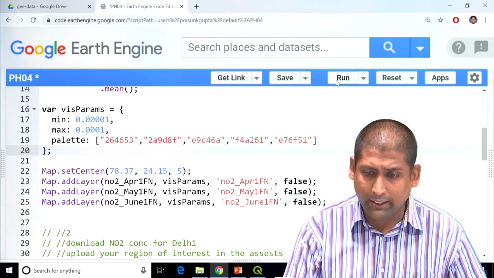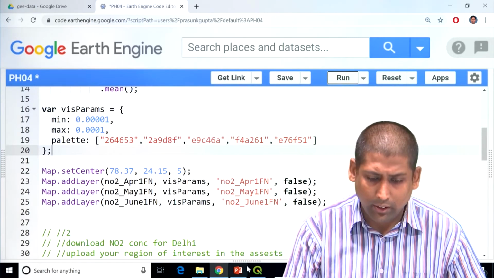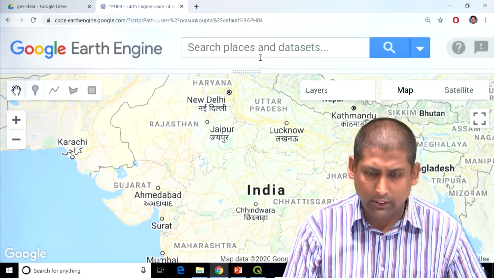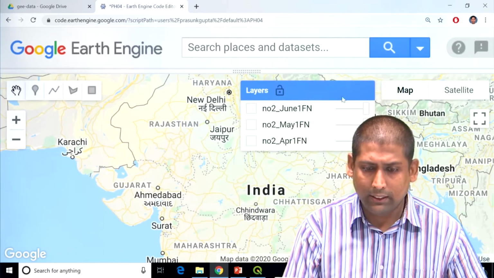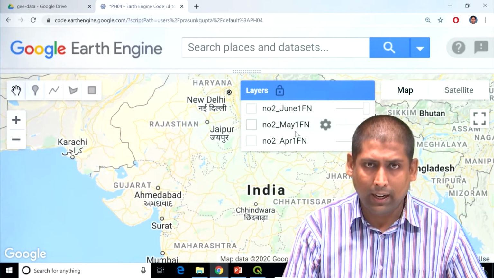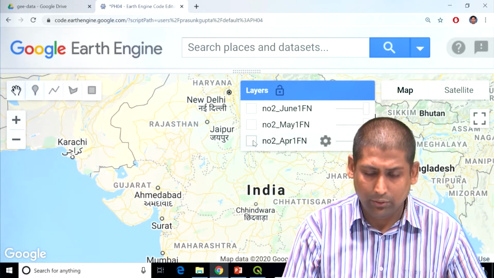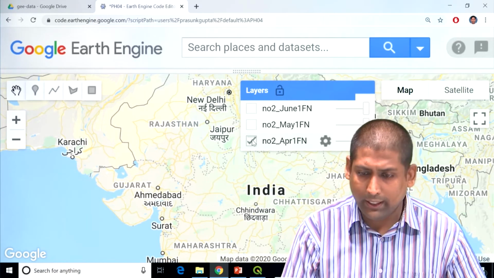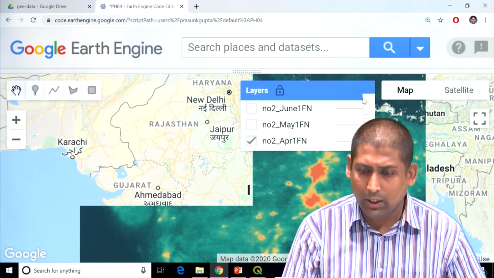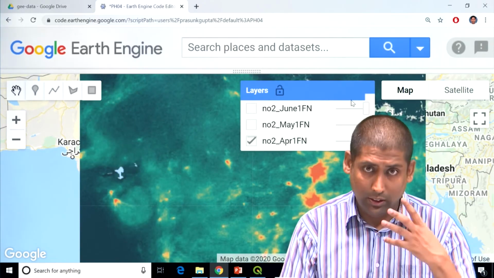So once I write this code and I click on run, if I show the map display, you will see it says that three layers have been added, and if I click on them one by one, it will get loaded. It will take some time. So you see this yellow bar is increasing.